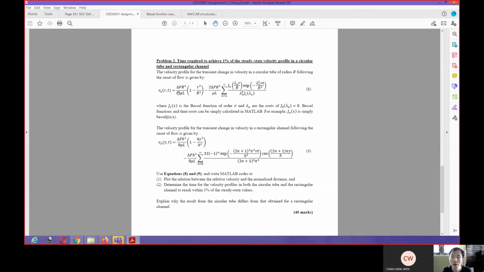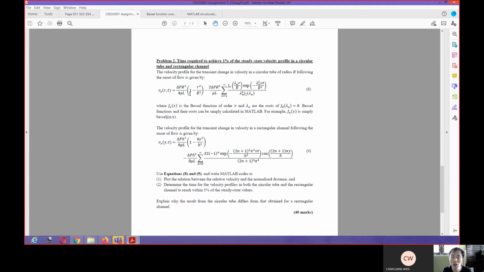But imagine as we go into the steady state later on, we will have a maximum velocity. The term delta p r squared divided by 4 mu l can be replaced with another term, the maximum velocity in the steady state.